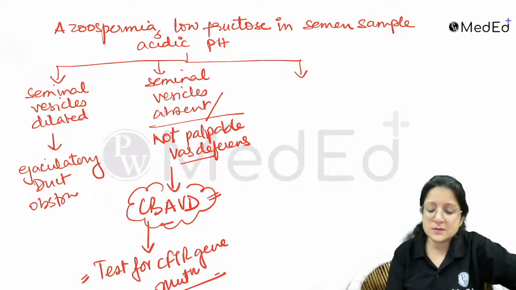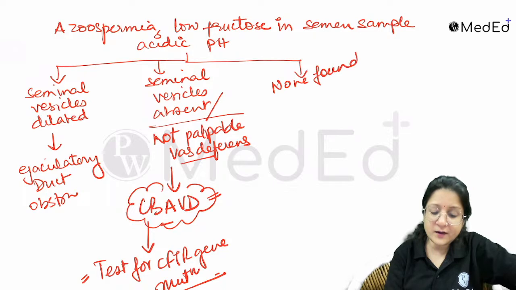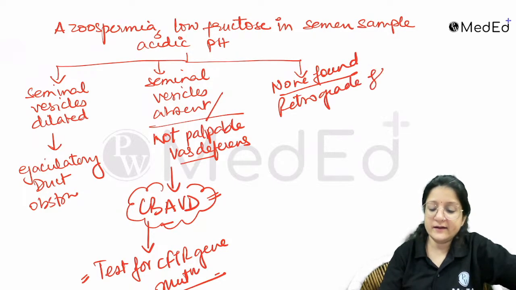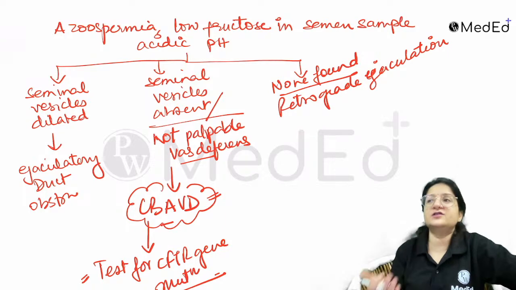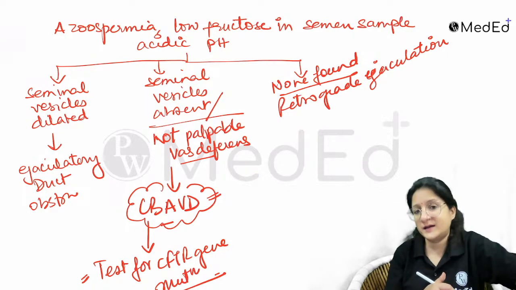And the third possibility is that nothing of this sort is found. None found, then there could be retrograde ejaculation. That means on ejaculation, the semen goes into the urinary bladder.